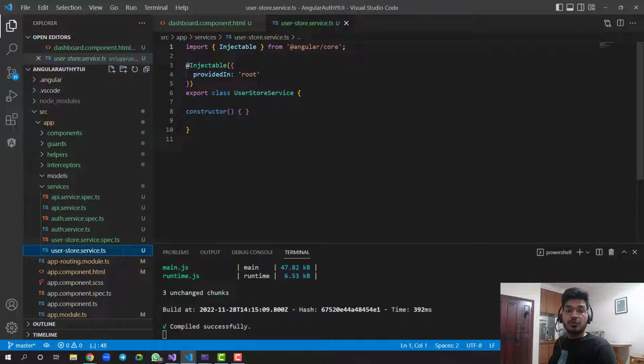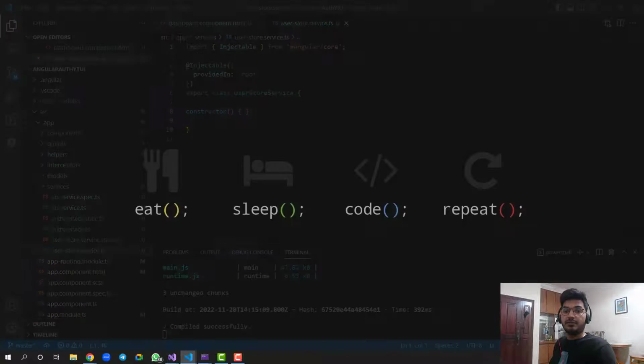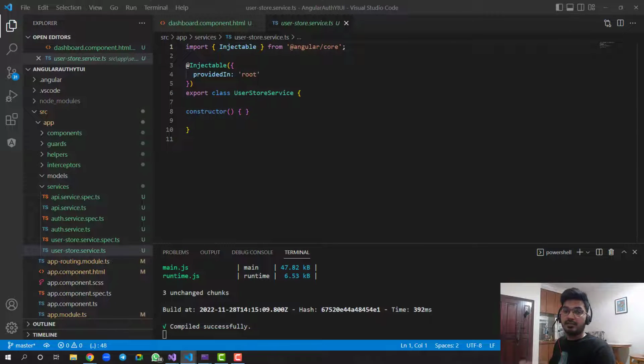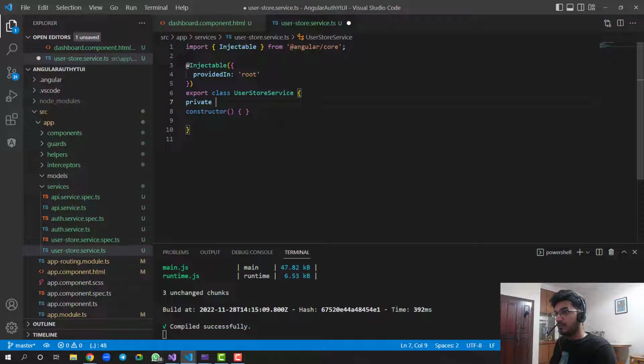All right, so we have a user store service. In this user store service, we can call that service wherever we want to use it. We can just call it directly. So I need to store two things. First is full name, and the second one is my role. So I'll create a private property and I'll call it full name with a dollar sign, because this is my observable.